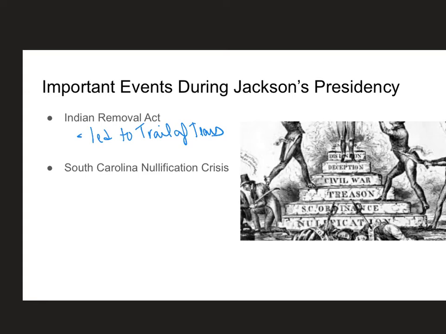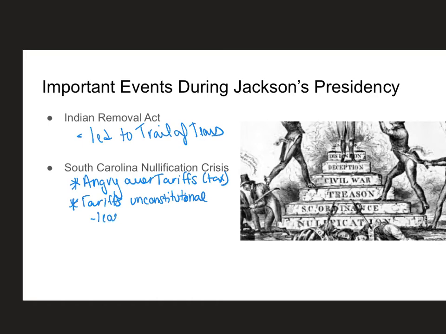And what happened in South Carolina? So South Carolina was upset over tariffs. A tariff is a type of tax. And so the South was angry that there were tariffs on certain goods because it made goods more expensive, which impacted South Carolina and South Carolina's economy. So they called the tariffs unconstitutional. And so they wanted to leave the Union.